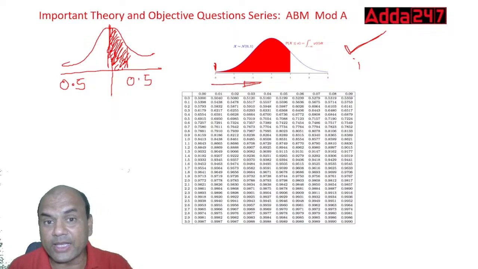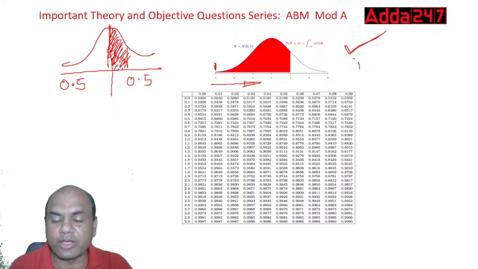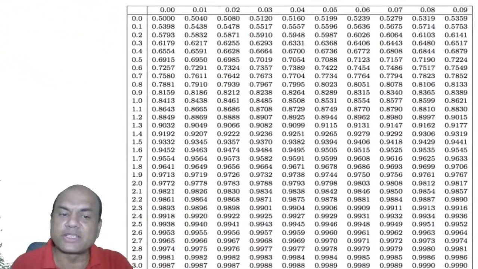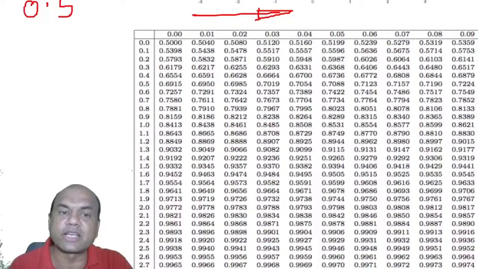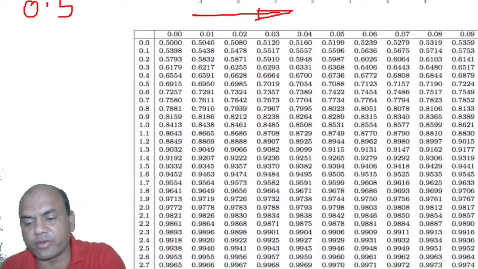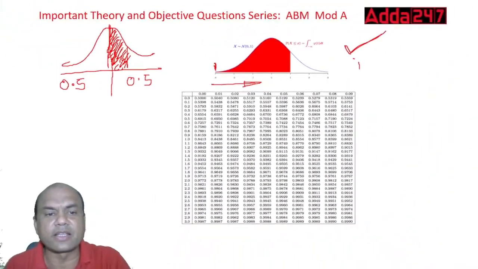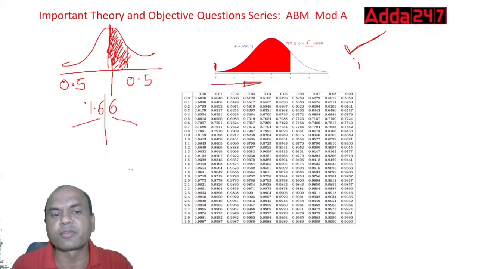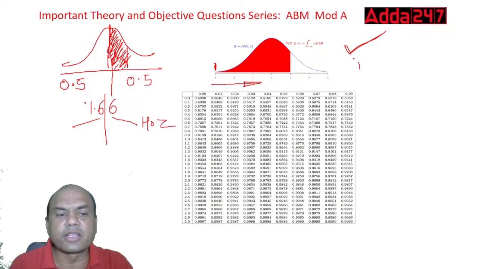Now what am I saying? I'll explain. Let's find out this z value first. Let me expand this. What was that z value? 1.66. So first find out z. How do you divide this z? Divide this z like this. 1.66. So make it two parts: 1.6 over here and 6 over here. So this 6 will be checked in horizontal. This 1.6 will be checked in vertical.